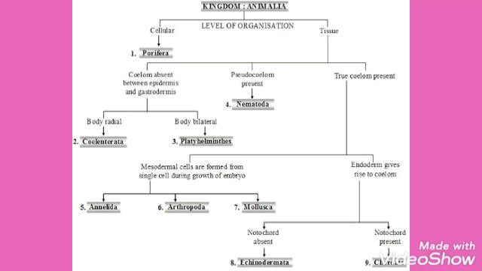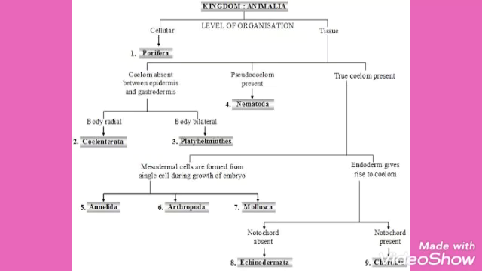Now the discussion about Pisces. They are commonly known as fish. The body is streamlined and covered with scales. A muscular tail is present which assists locomotion. They are cold-blooded animals. Paired gills are present as respiratory organs. The heart is two-chambered. They lay eggs. Fishes can be bony, like rohu and katla, or cartilaginous, like shark.